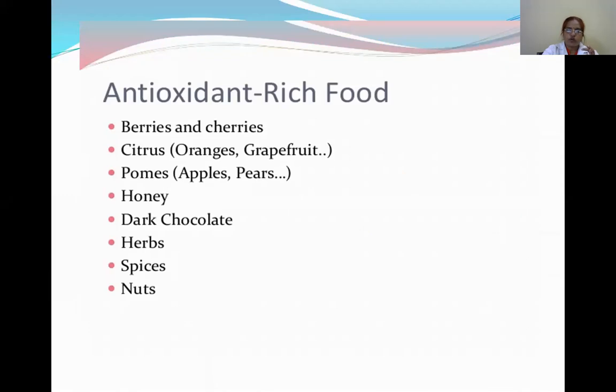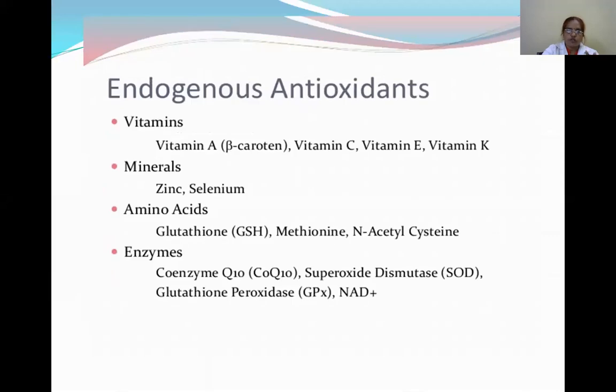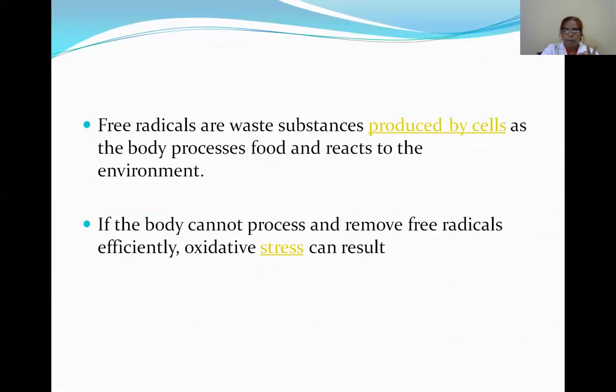When you consume antioxidant-rich foods, that leads to a decrease in the generation of free radicals. Endogenous antioxidants, for example vitamins, minerals, amino acids and enzymes, all show antioxidant property and scavenge the free radicals. Generally, free radicals are waste substances produced by the cells. They should be thrown out from the body.